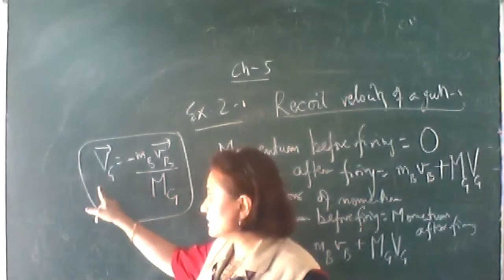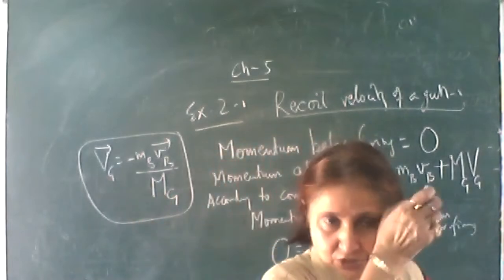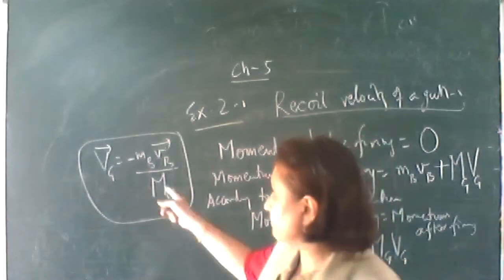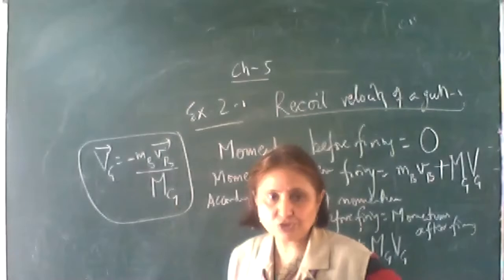Otherwise, if the recoil velocity is more, the person will also be pushed in the backward direction. So for less recoil velocity, the gun should be heavy.